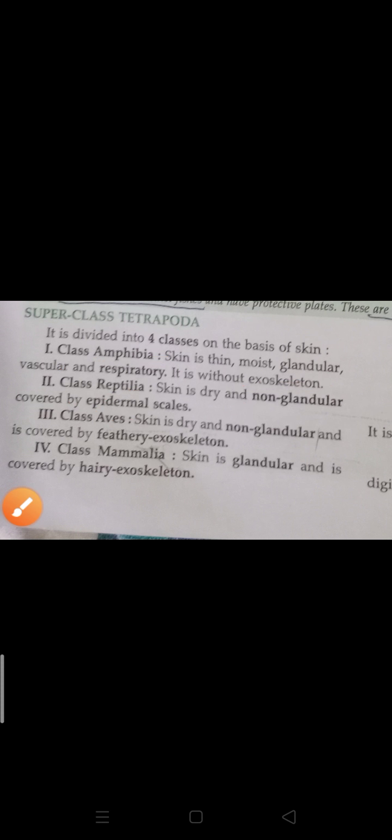Okay, the third group is related with the aves. Aves have non-glandular skin covered by a feathery exoskeleton. So the feather of birds is also a kind of exoskeleton. The fourth group is related to mammals. Mammals have glandular skin covered by a hairy exoskeleton. In the mammal body skin, hairs are present.